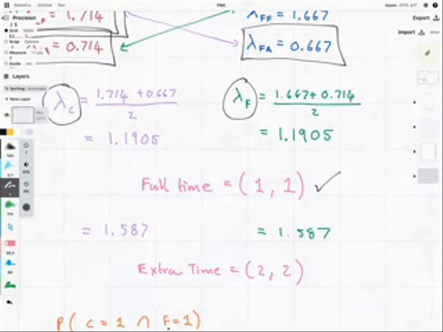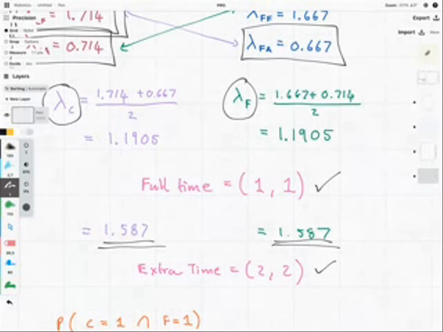When you extend this lambda over 120 minutes, we get just over 1.5 goals for each team, which means we could be looking at a 2-2 after extra time. So it's going to be an exciting game. Penalties are definitely on the cards.